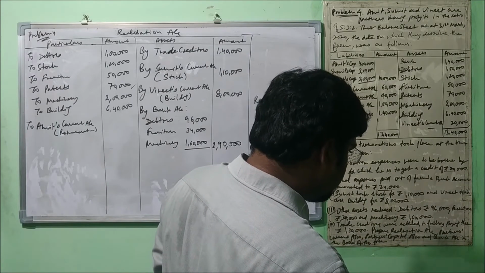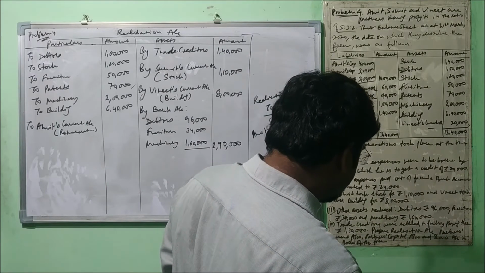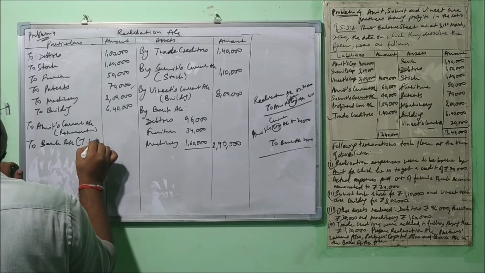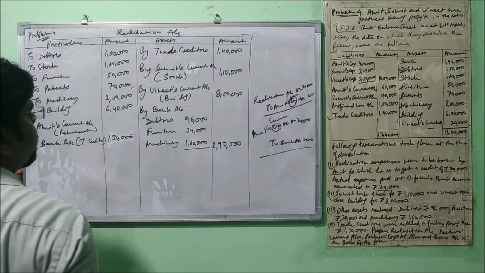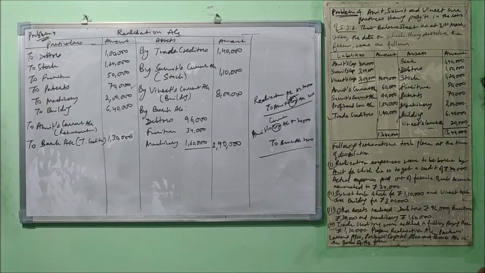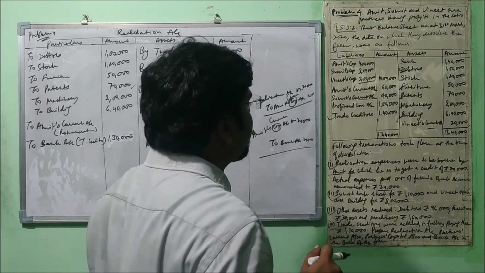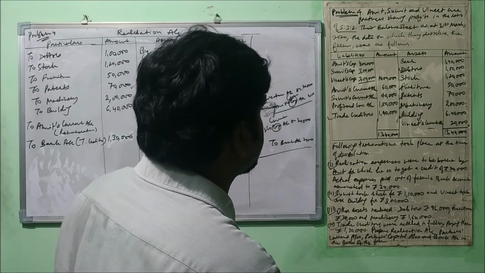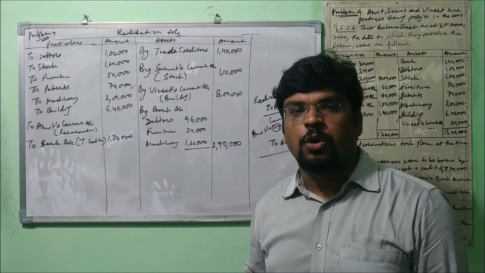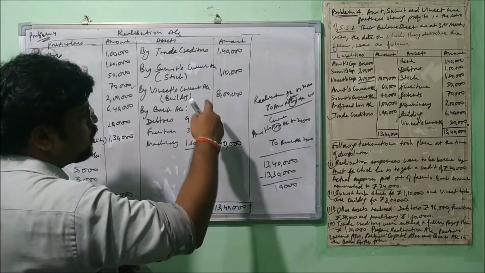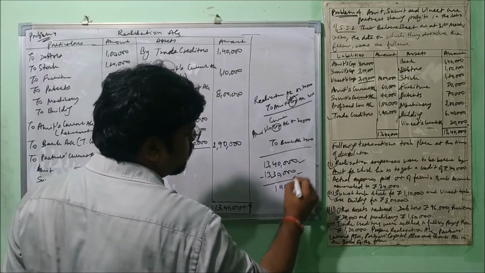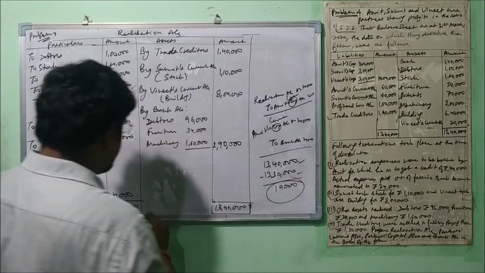Trade creditors were settled in full by paying them 1,30,000. Okay, to bank account, trade creditors 1,30,000. Alright, now let's check if any other entry is left here related to realization. I do not find any entry here related to realization. Now we'll make the total of this and then we'll calculate whether we got profit or loss on realization. The total of this side is 13,40,000 and this side total is 13,30,000, and after deducting, we get 10,000 as profit.